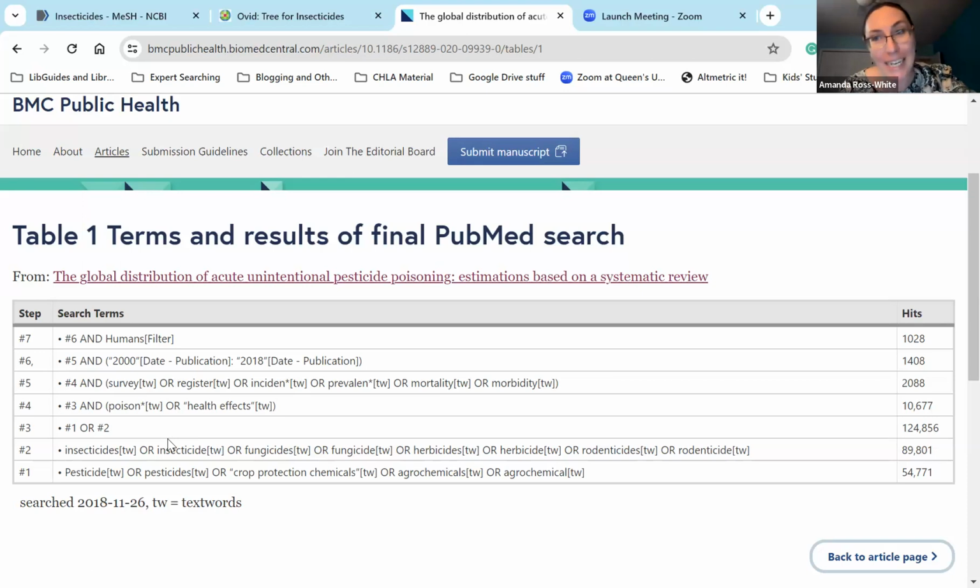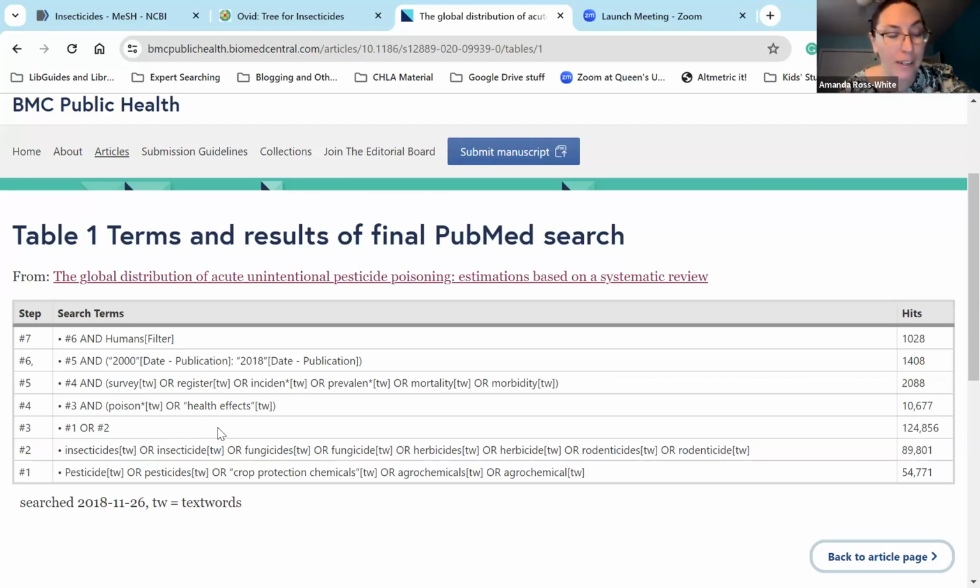Same kind of idea. Again, by not using subject headings, we are missing anything that is not described as a health effect or uses a different term. Vomiting, for example, is a common side effect of poisoning. We don't have anything related to vomiting here. And so you're going to want to use subject headings and keywords that relate to the specific health effects you might be looking for.